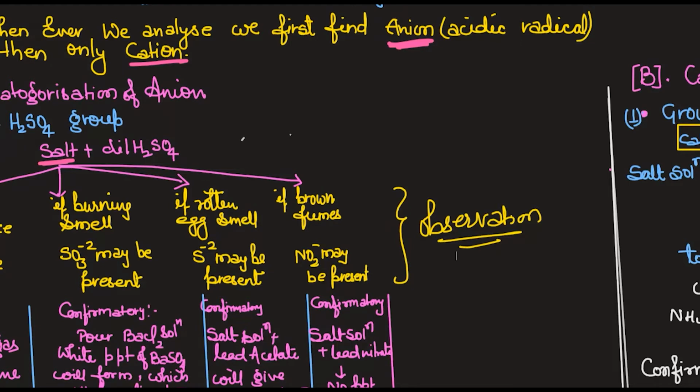So whenever we add just a few drops of dilute H2SO4 to this salt in the test tube, there could be 4 observations, and you can observe either of these. Either there will be brisk effervescence. This is not plain effervescence, it will be brisk effervescence.